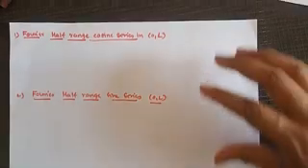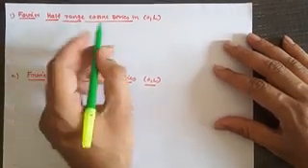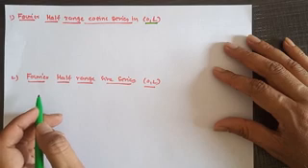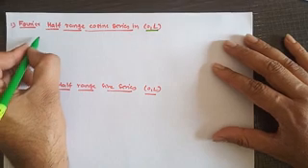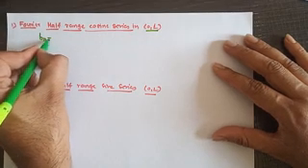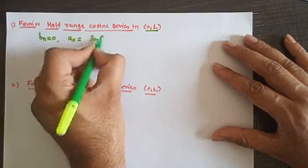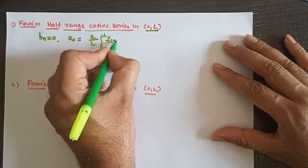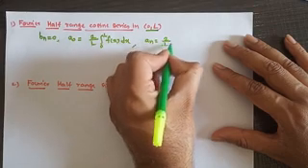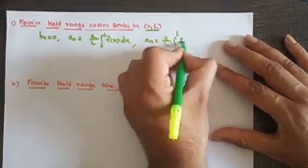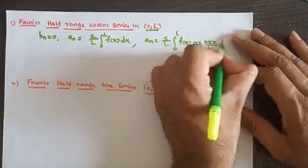Next formula is Fourier half range cosine series in the interval 0 to L. For cosine series, which formula do you have to use? The even function formula. If f of x is an even function, then Bn is always 0. Only we need to calculate a0, which is 2 by L, 0 to L, f of x dx, and an equal to 2 by L, 0 to L, f of x cos n pi x upon L into dx.